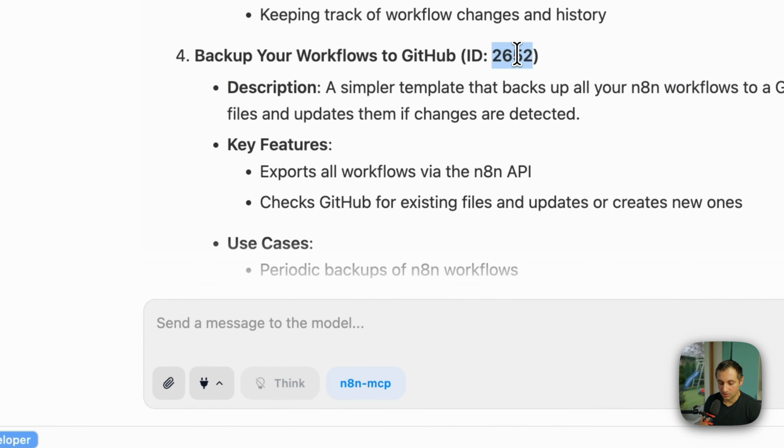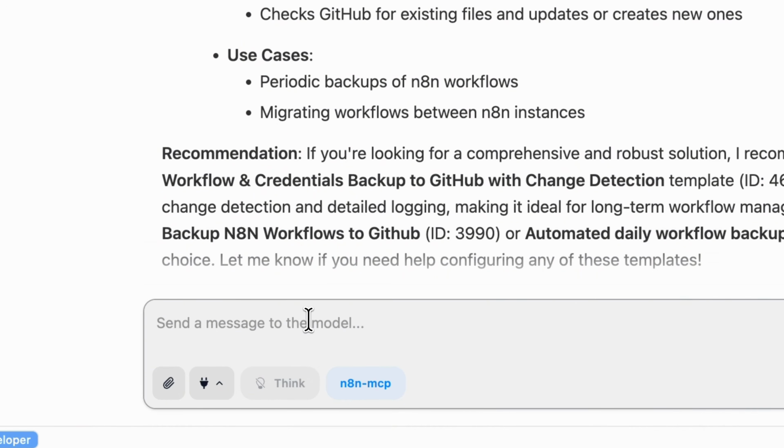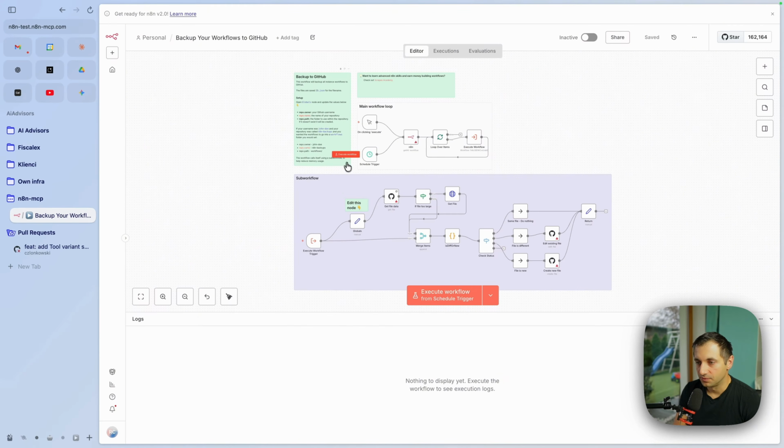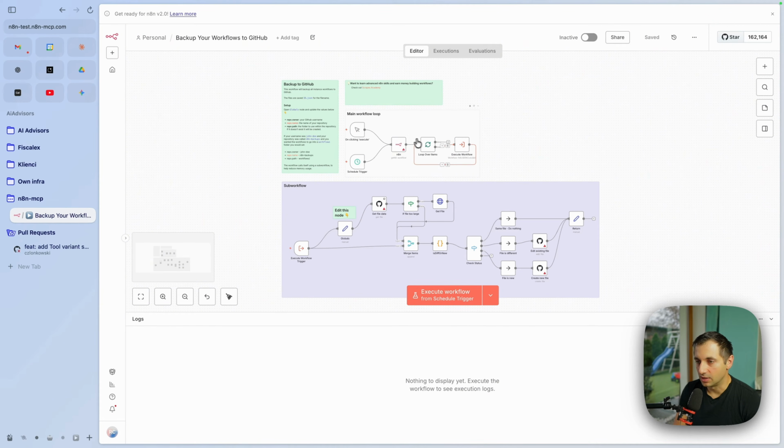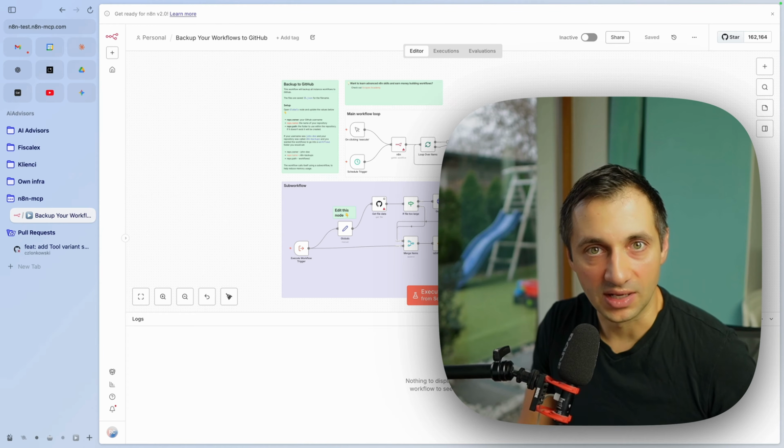Let's ask it to deploy one of them. Here it is, and it's deployed. So now I have to set up the credentials. It will work. It just took a minute.